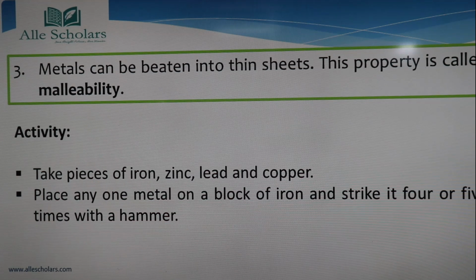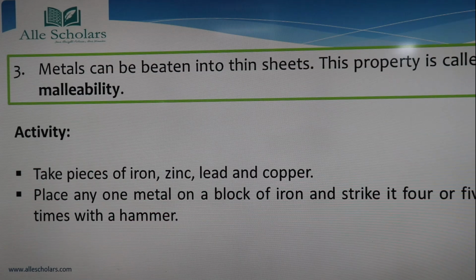So what we are going to see is that copper, iron, aluminum, and nowadays there are so many metals used in vessels. Utensils are being made which we use in the kitchen also. We will be taking that example also. So what happens is that iron, copper, zinc and lead can be made into a thin sheet. When they are hammered, they are made into a thin sheet.